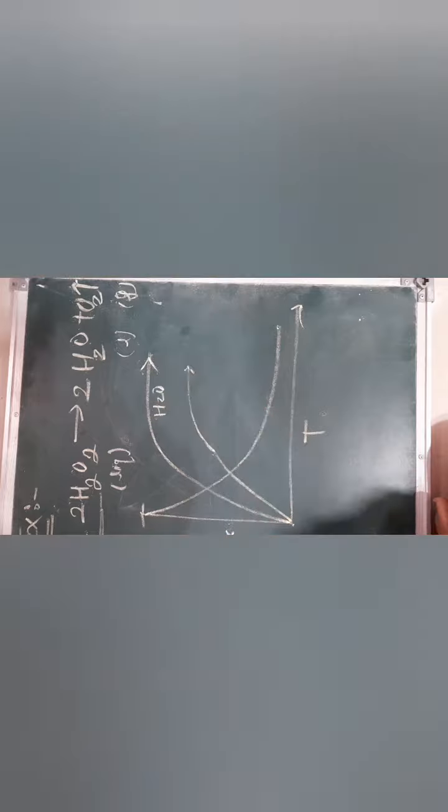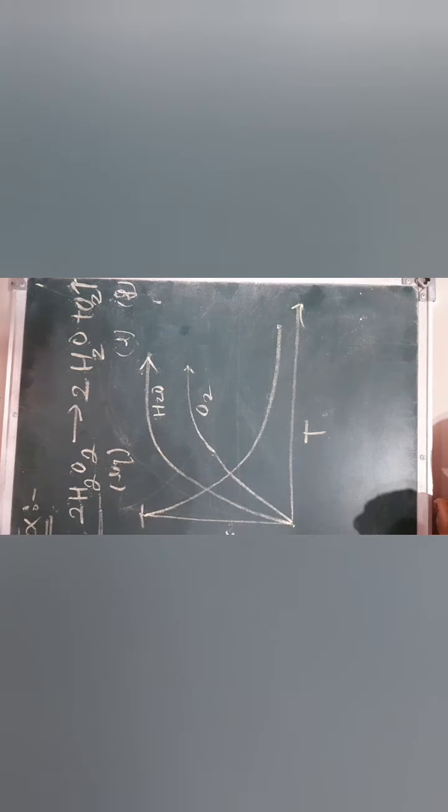Of course, this is the curve for water molecule and this is the curve for oxygen molecule.